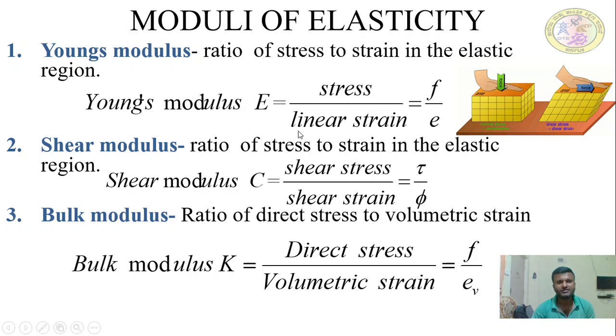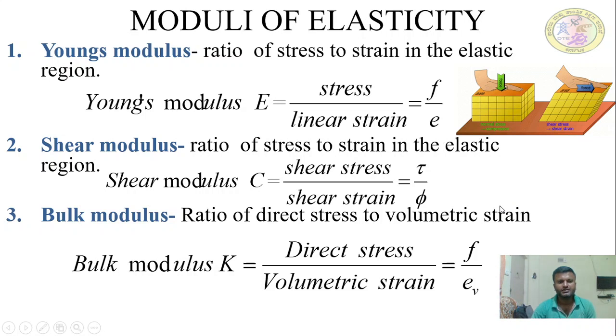These are the modulus of elasticity, shear modulus, Young's modulus and bulk modulus. Young's modulus of elasticity or modulus of elasticity is the same thing. Shear modulus or rigidity modulus is the same, and bulk modulus is K.